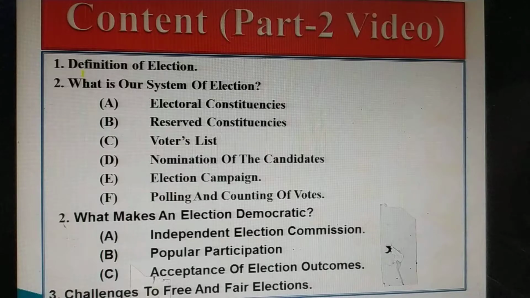First of all, we will discuss the definition. Although we had discussed the same in the first video also, we will recapitulate the definition of election. Then we will discuss the following points: electoral constituencies, reserved constituencies, voters list, nomination of the candidates, election campaign, polling and counting of votes. These all are the procedures in the election.